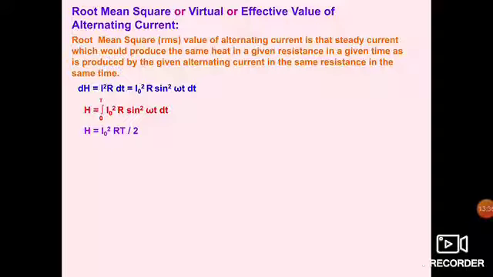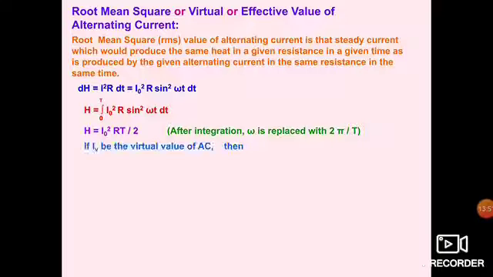Now after integration of sin squared omega t dt, you get the relation I naught squared R T by 2 when you put upper value minus lower value. Omega we have replaced by 2 pi by T because this is the value of omega.